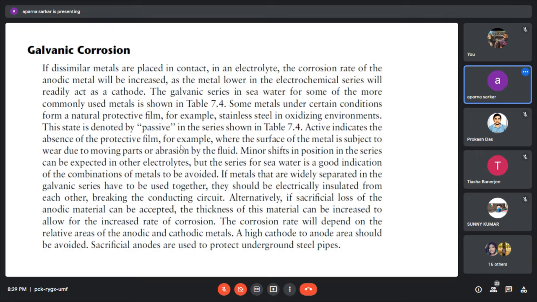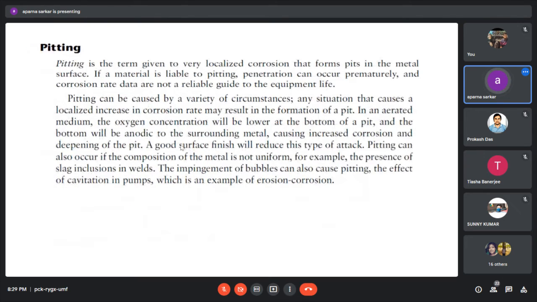Now, pitting, what is pitting? Pitting is the name given to very localized corrosion that forms pits in the metal surface. And if a material is liable to pitting, penetration can occur permanently, and corrosion rate data are not a reliable guide.